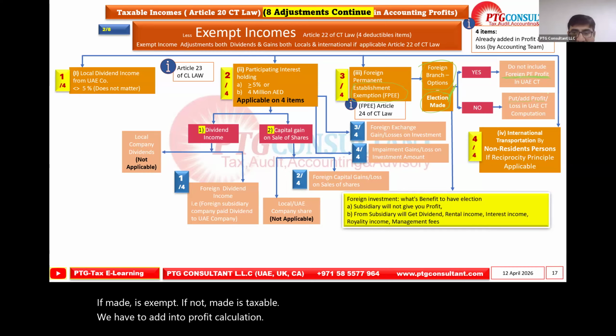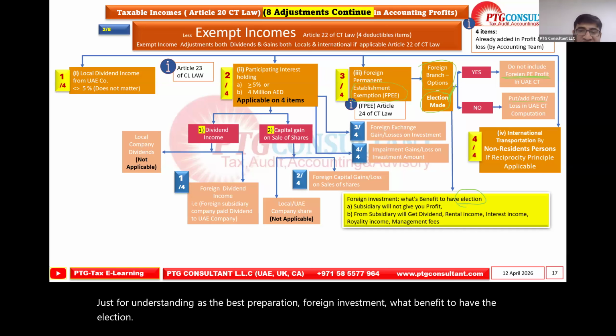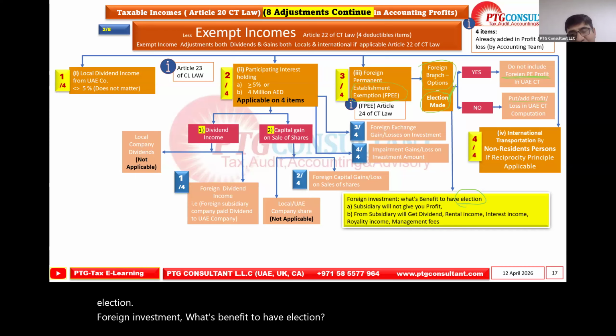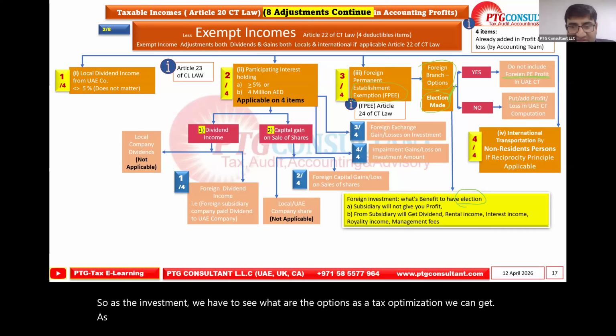Okay, another concept, just for understanding as a base preparation. For foreign investment, what is the benefit of having the election? As an investment, we have to see what options we have for tax optimization. What are the tax benefits we can get?